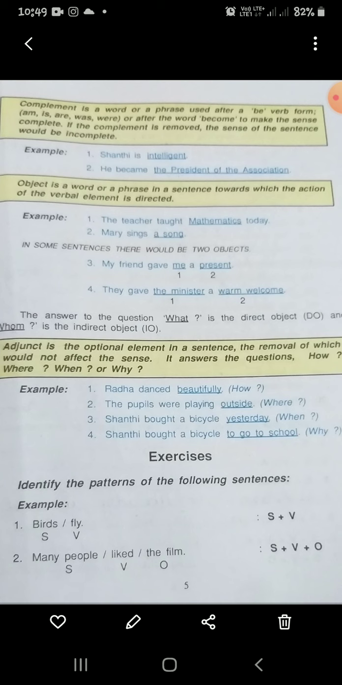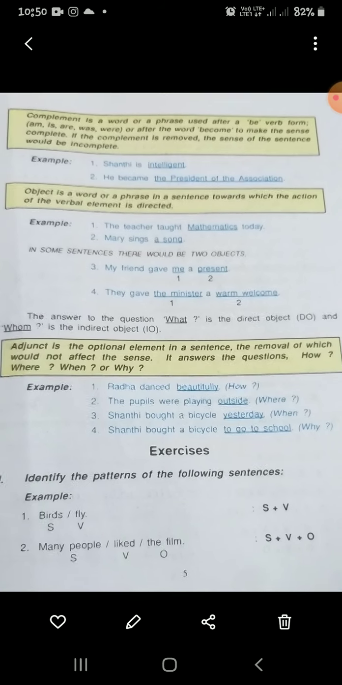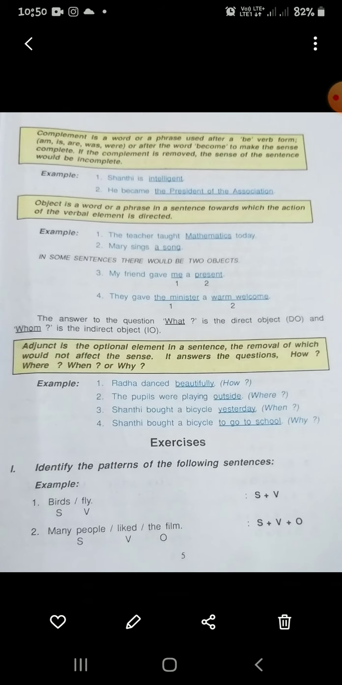One is, my friend gave me a present. So here me and a present are objects. They gave the minister a warm welcome. So the minister and a warm welcome are objects. Here we can divide the object into two: direct and indirect object. So what is a direct object and what is an indirect object? The answer to the question what is called a direct object. In the third example, my friend gave me a present.